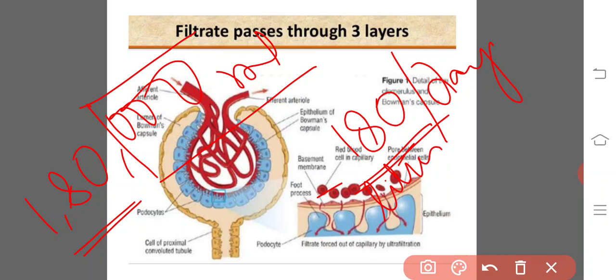A very interesting thing it is: 180 liters of primary urine, or glomerular filtrate, has been formed per day by 2 kidneys, out of which only 1.8 liters of urine gets excreted out. That is only 1% of the ultrafiltrate.